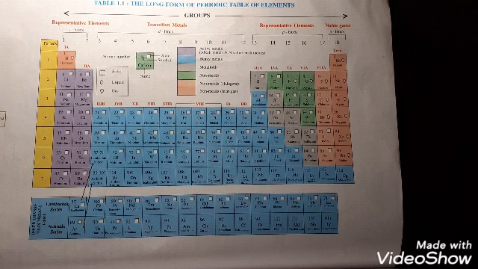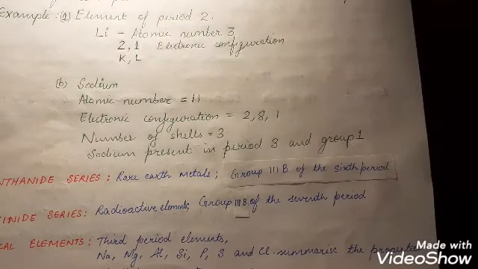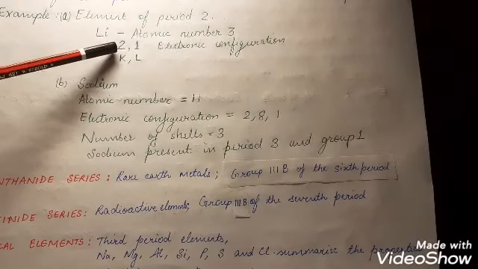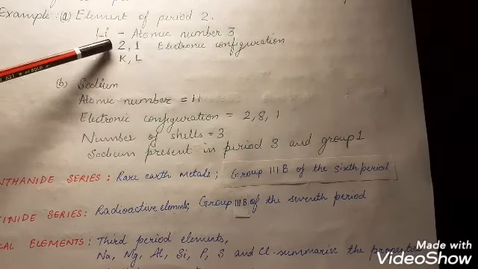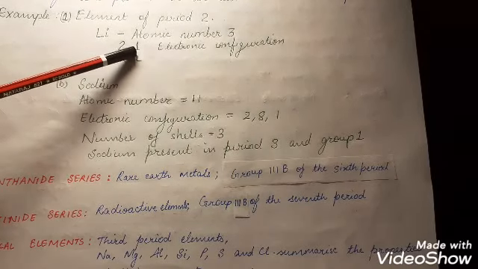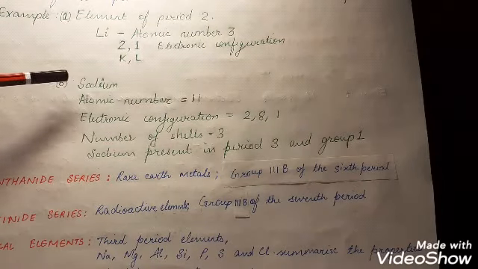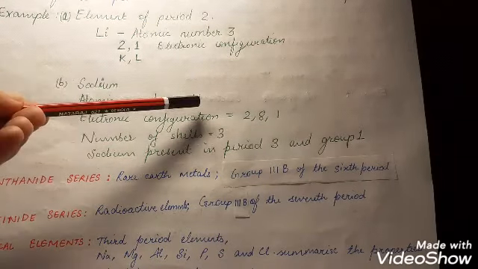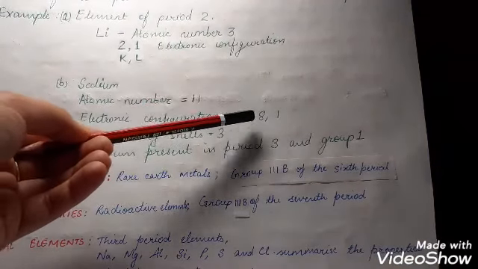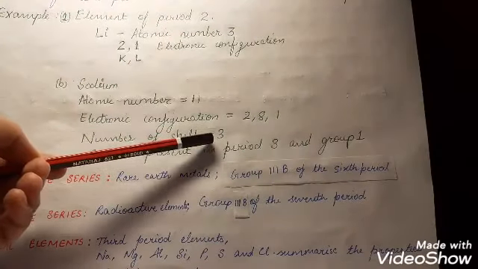For example, if we take one example, lithium. Atomic number is 3. Its electronic configuration will be 2, 1. How many shells will be there? 1, 2. 2 shells will be there. So, it will come in period 2. Let's take another example. Sodium. Its atomic number is 11. Its electronic configuration will become 2, 8, 1. How many shells? 1, 2, 3. So, the number of shells is 3. So, the period number is also 3.